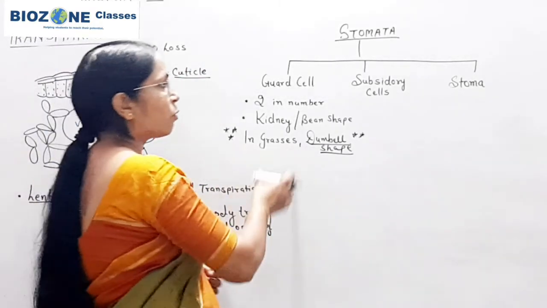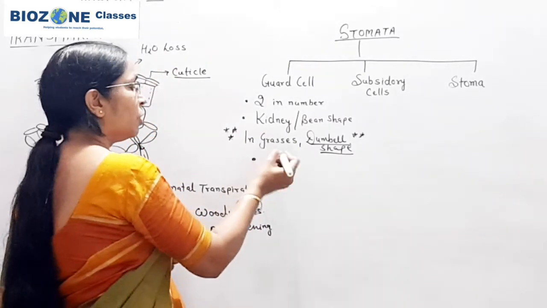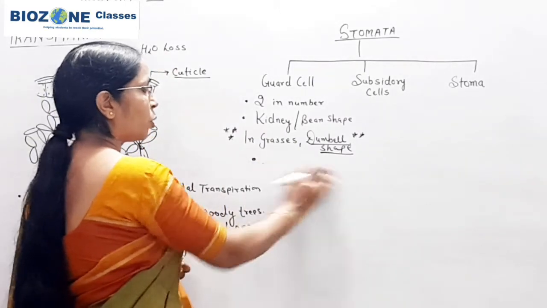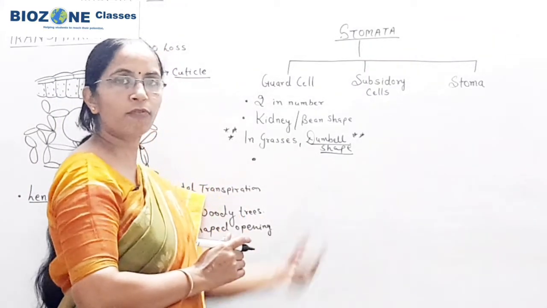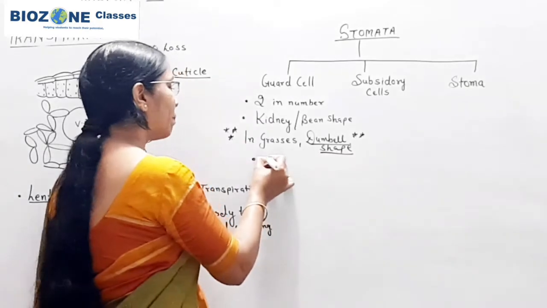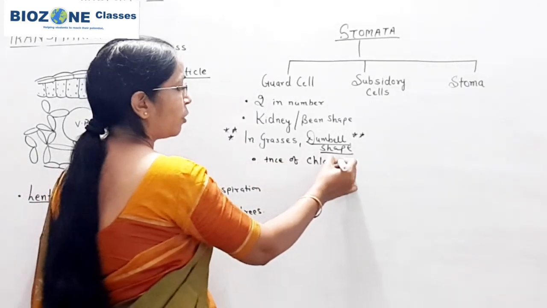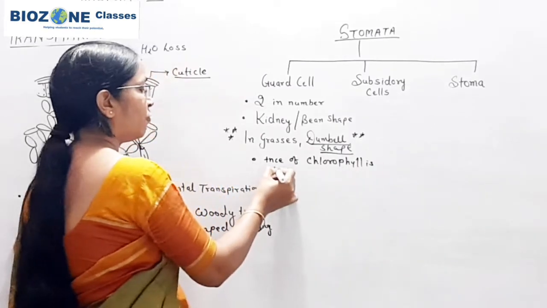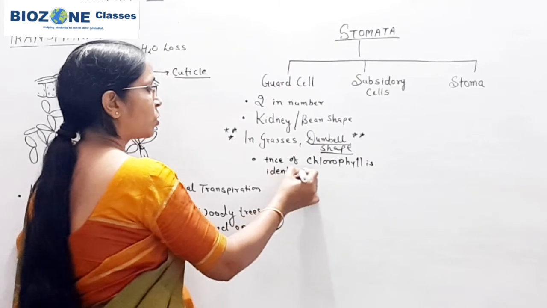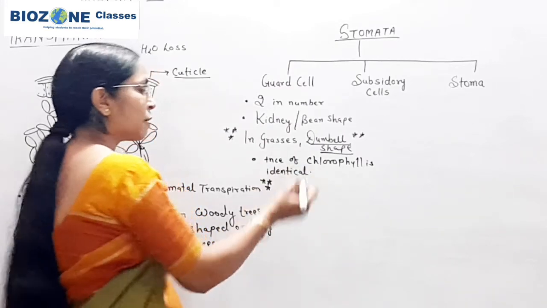Guard cells, due to the presence of chlorophyll, differ from subsidiary cells and other epidermal cells. The presence of the green pigment chlorophyll is an identical feature, and because of that guard cells differ from subsidiary cells and other epidermal cells.